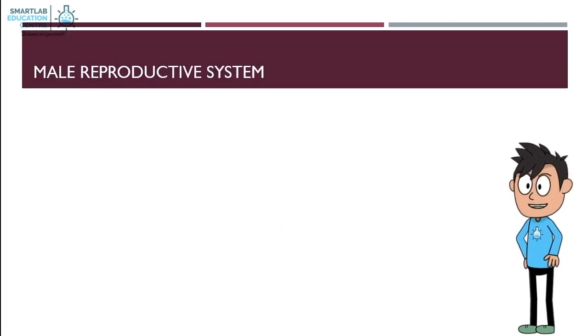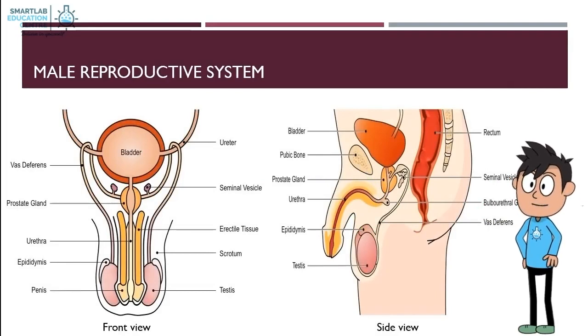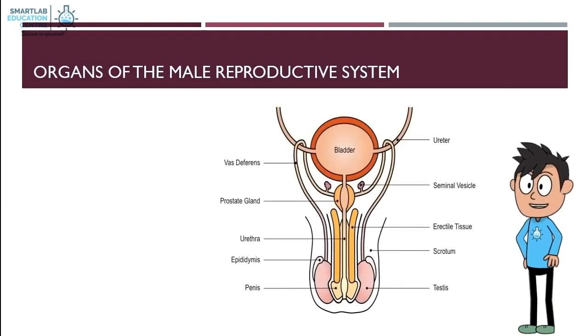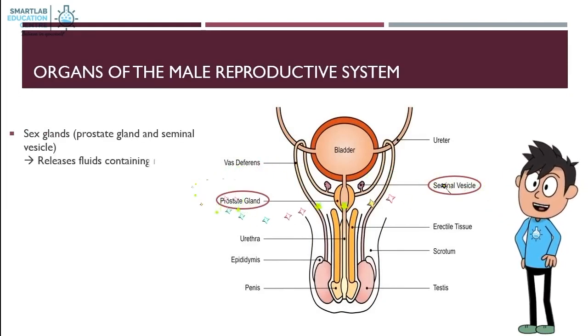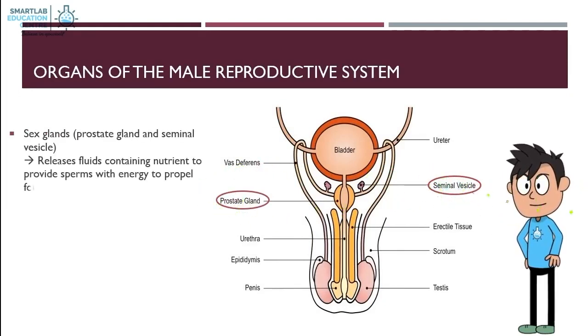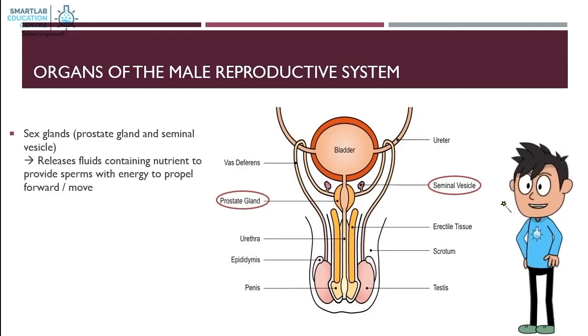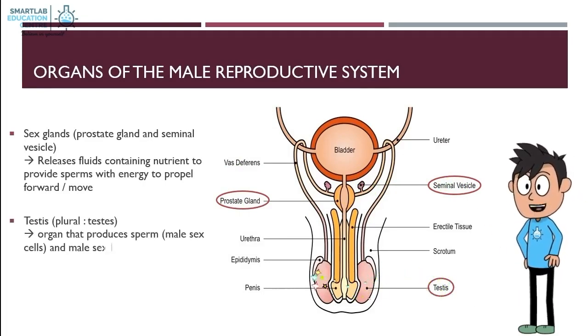The male reproductive system. Here is the front and side view of the male reproductive system. We will now take a look at the various organs of the male reproductive system. Sex glands, which consist of the prostate gland and seminal vesicle. Its function is to release fluids containing nutrients to provide sperms with energy to propel forward or move. Testis, an organ that produces sperm and the male sex hormone, testosterone.